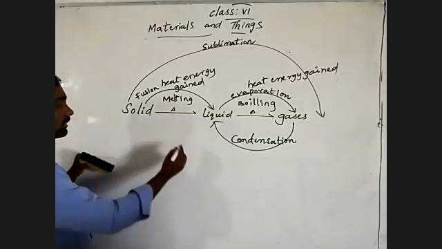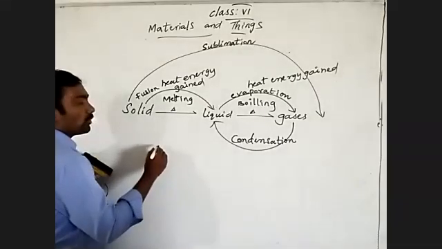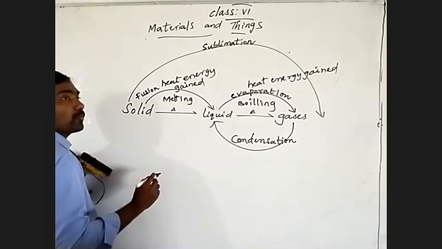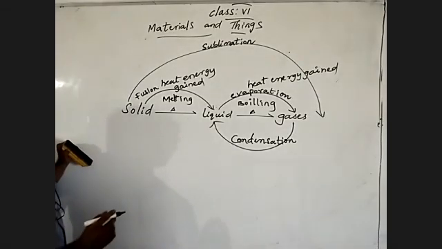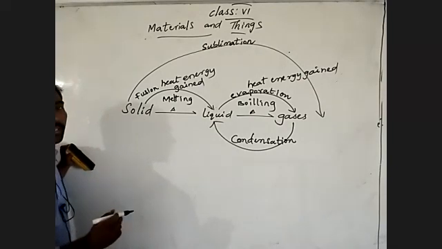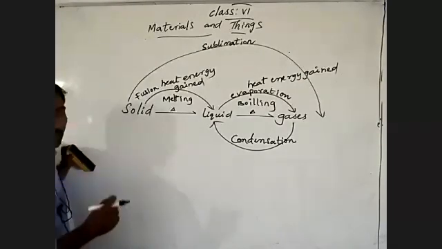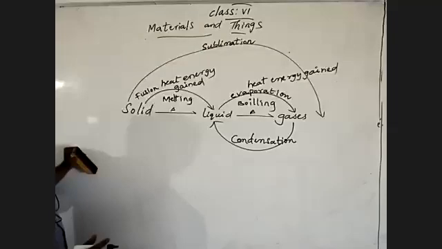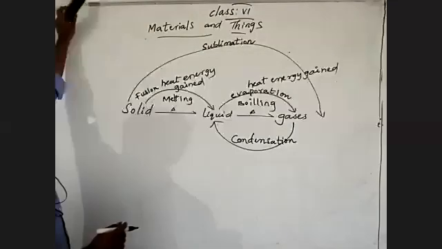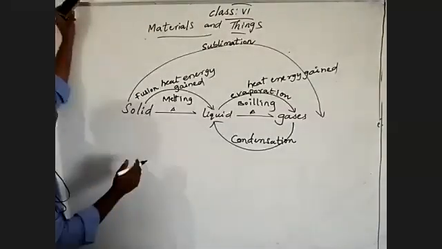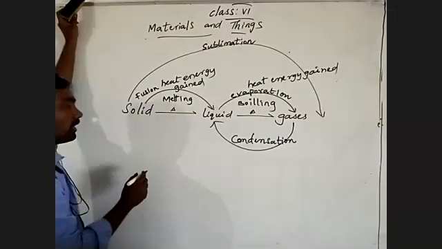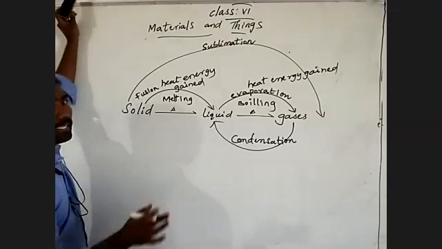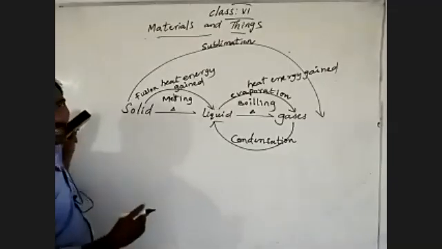We'll discuss one example. Take a water bottle which has water, from the deep refrigerator, the fridge. We are taking the water bottle from the deep refrigerator and placing it outside in the open atmosphere.